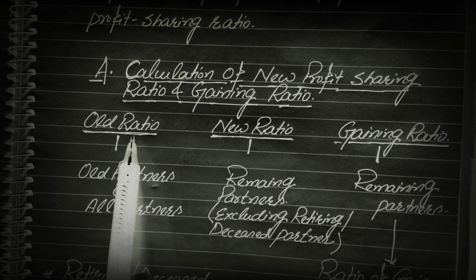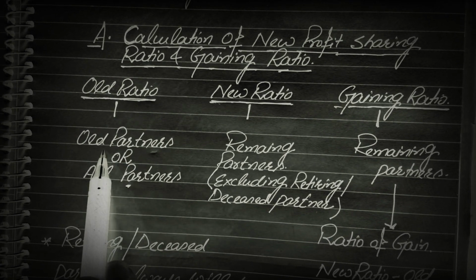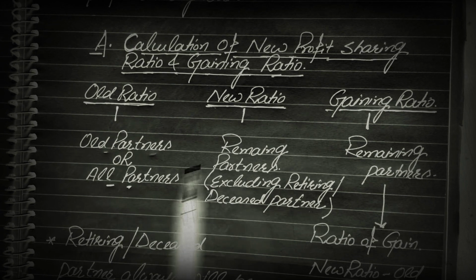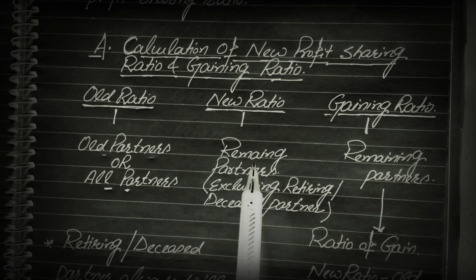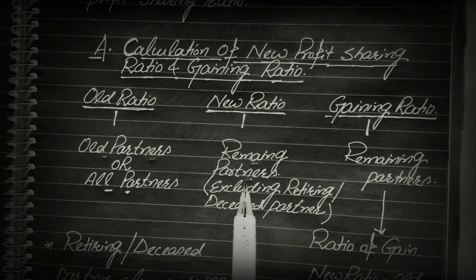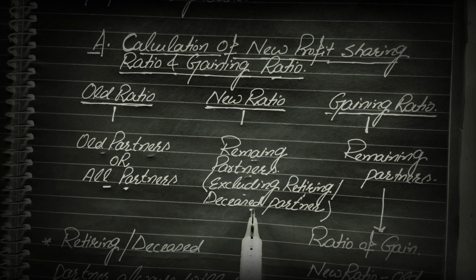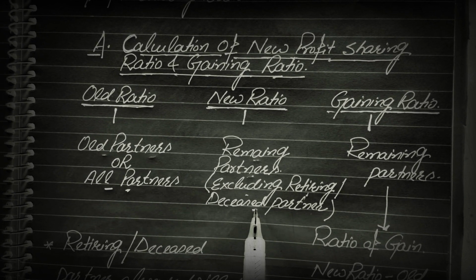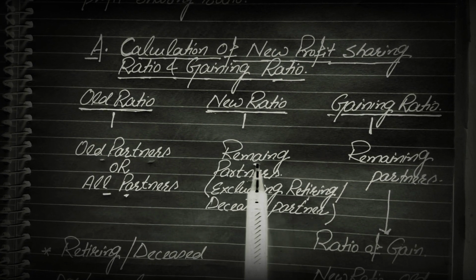That means at the time of retirement or death, old ratio stands between the old partners, or we can say all the partners. New ratio means the ratio in which the remaining partners, excluding the retiring partner or deceased partner, will distribute their future profits and losses. That's why the new ratio will stand among the remaining partners.